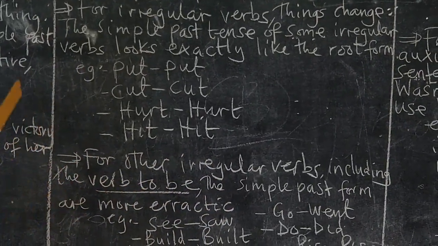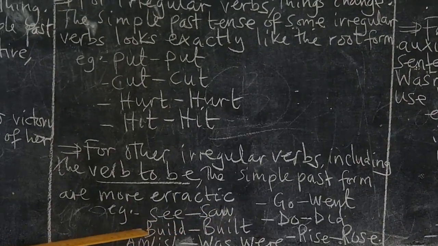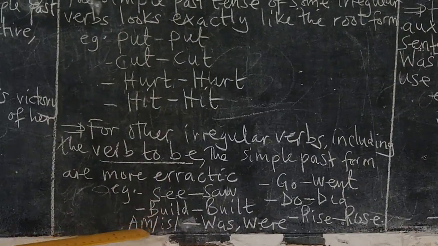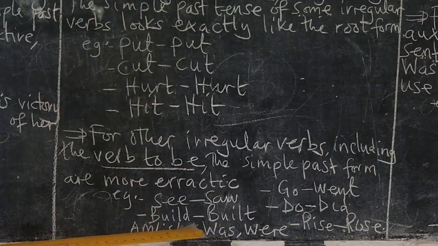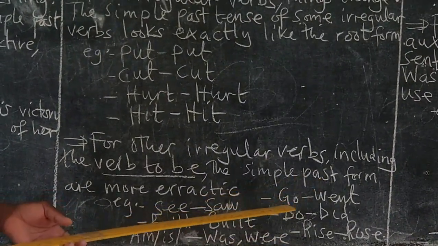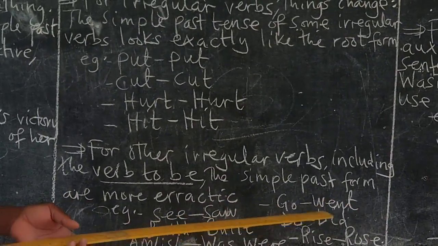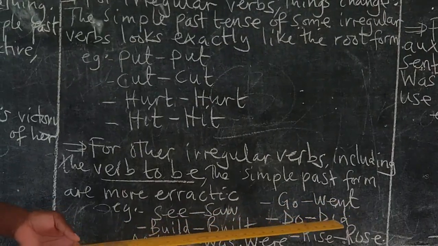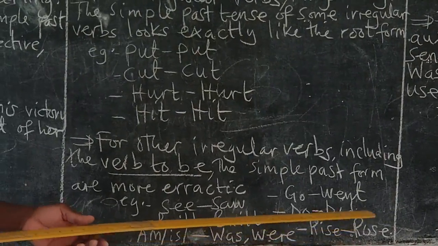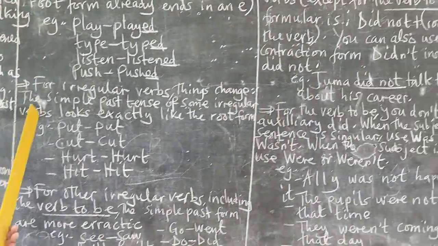different forms. Like here we have the verb see, the past form is saw. You have the verb build, the past form is built. We have the verb to be, which is is, which in past becomes was and were. We have the verb go, the past form is went. We have the verb do, the past form is did. We have the verb rise, the past form is rose. So here, this is how we formulate the simple past tense.